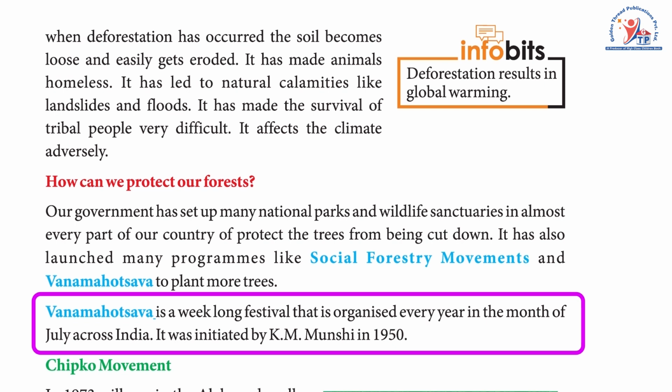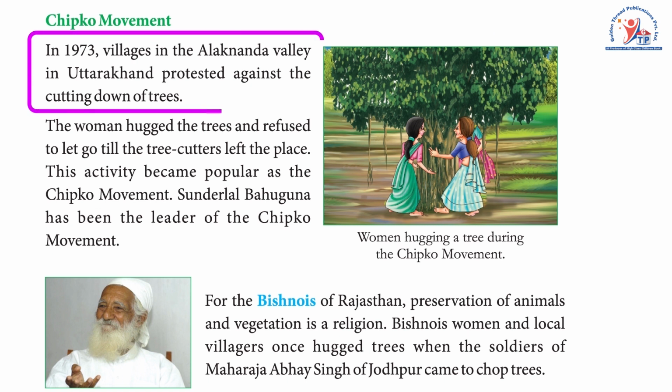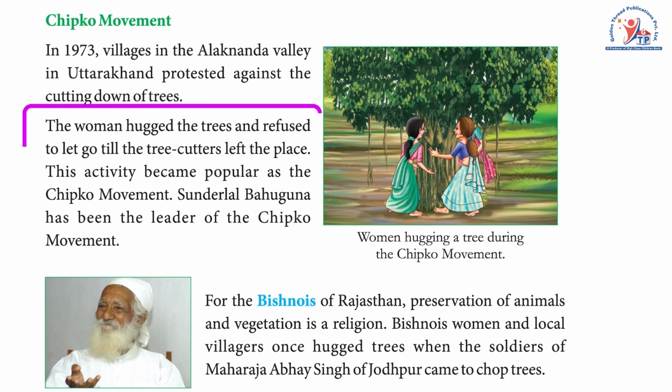It was initiated by K.M. Munshi in 1950. Chipko movement. In 1973, villagers in the Alaknanda Valley in Uttarakhand protested against the cutting down of trees. The women hugged the trees and refused to let go till the tree cutters left the place. This activity became popular as the Chipko movement.